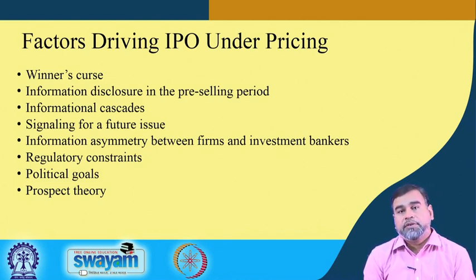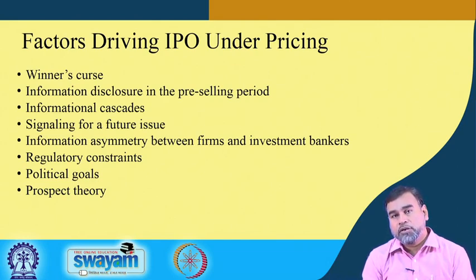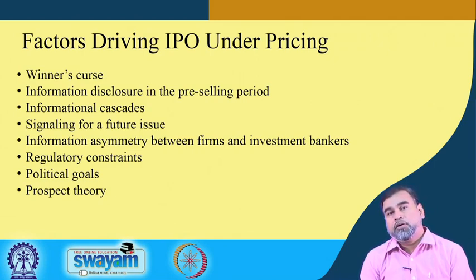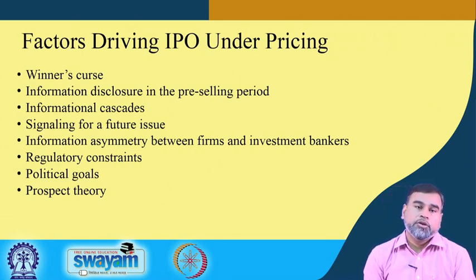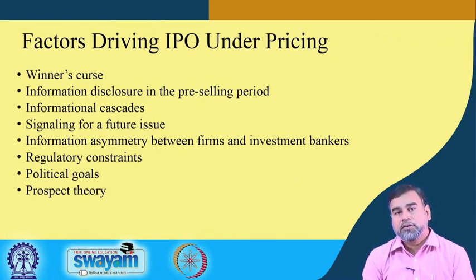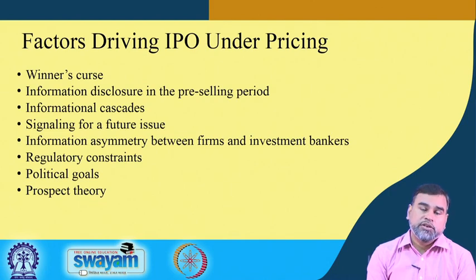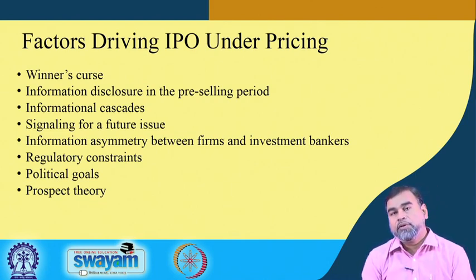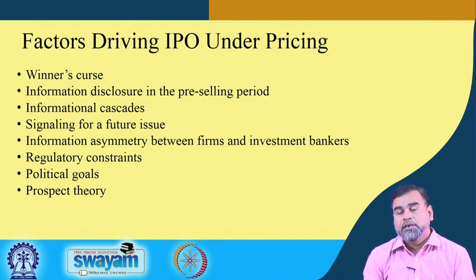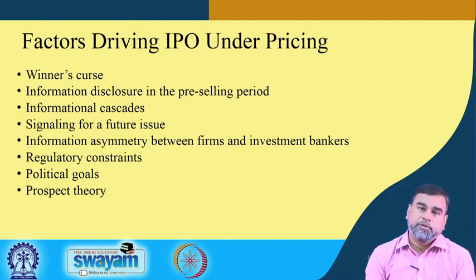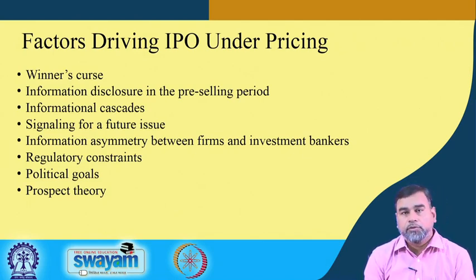Sometimes what happens is that whenever the allocation is made, the uninformed investors always feel that whatever quotations they have given, they have got all kinds of IPOs because they deserve to get them, but maybe there are certain things they are not aware of. That is why the bidding they have made is relatively in the higher zone, but the informed investors may not look at that. So in that context, if the price is intentionally relatively low, then that kind of problem will not arise.